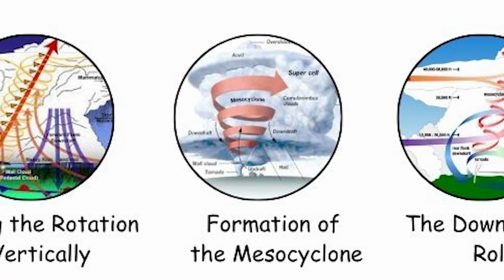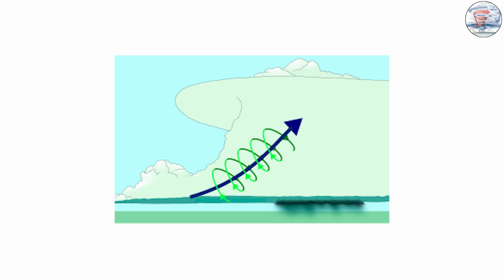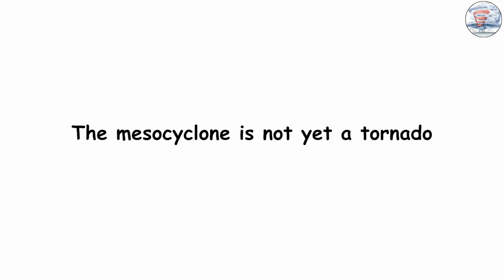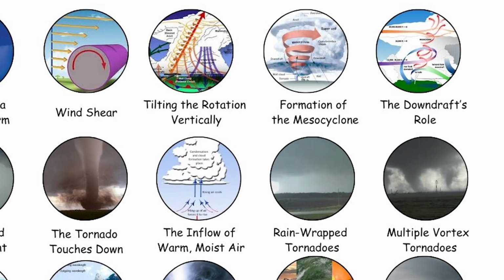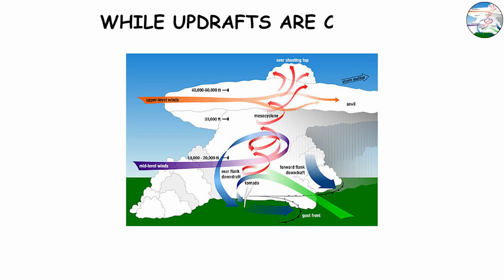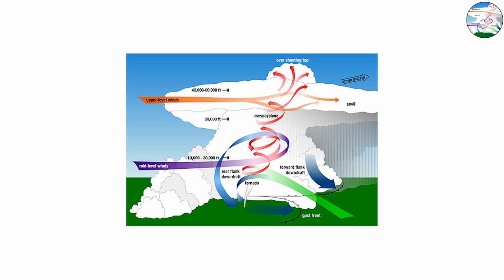Formation of the mesocyclone. Once the horizontal spin is tilted, it develops into a mesocyclone, which is a rotating column of air several miles wide within the supercell thunderstorm. The mesocyclone is not yet a tornado, but it's a necessary stepping stone. It represents the organized rotation that can later extend downward. Doppler radar often detects mesocyclones as areas of strong rotational winds, giving meteorologists an early sign that a tornado might form.